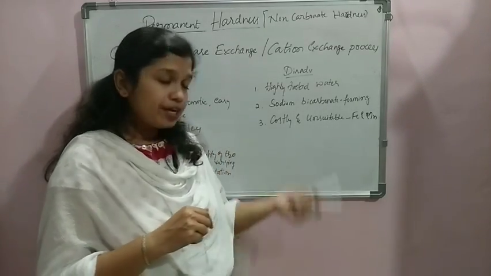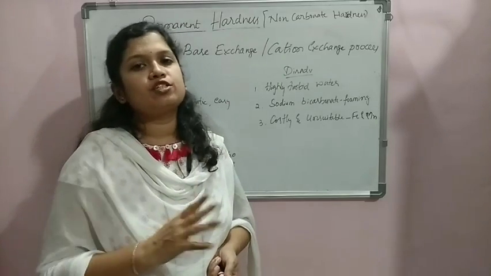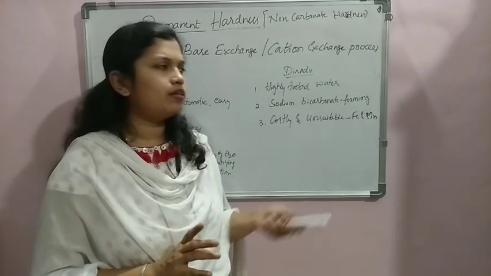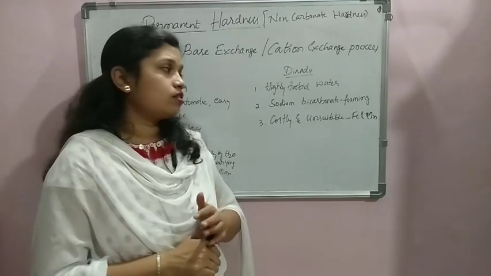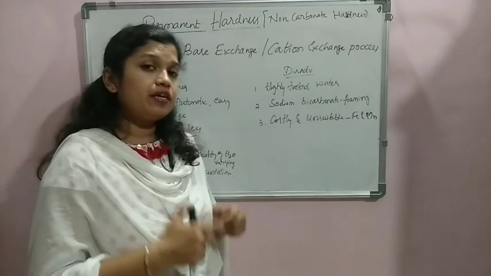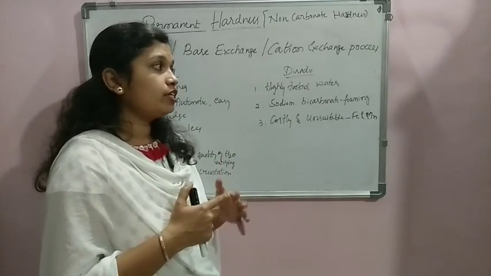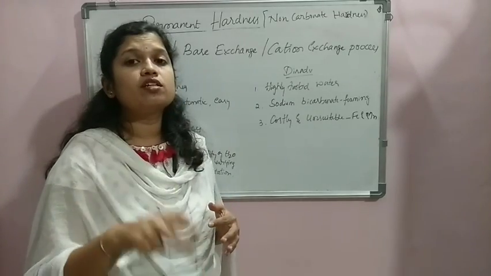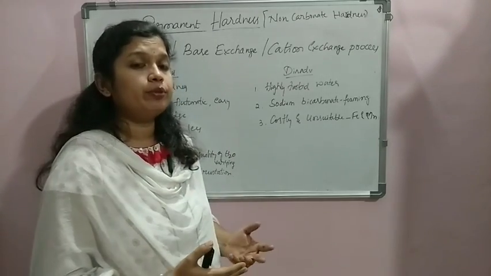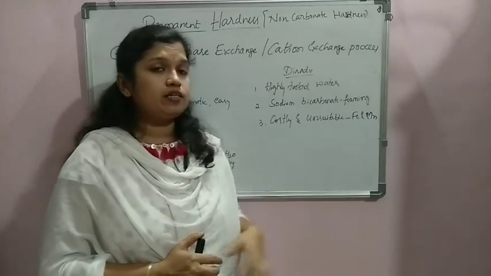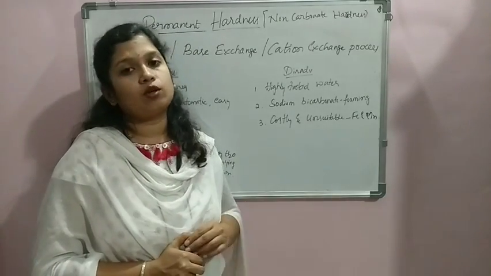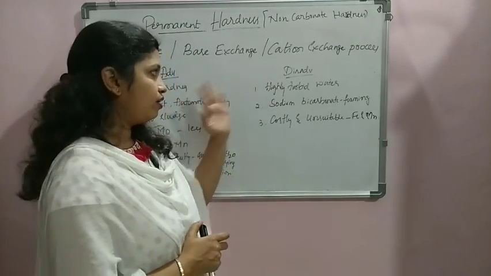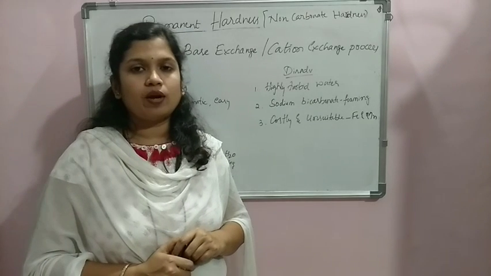When such an exchange takes place, regeneration of the zeolite is not at all possible. That is why this is not suitable and it is very costly, because regeneration is not possible. Every time we have to use a new zeolite in order to remove the product. That is why when iron and manganese are more in the water, this method is not suitable. These are some of the advantages and disadvantages of the zeolite process.